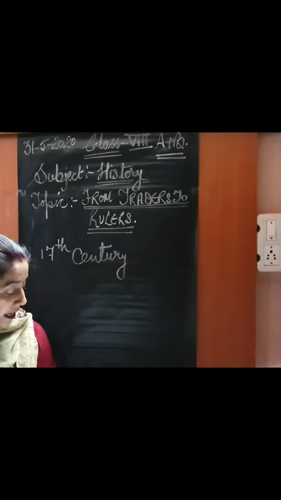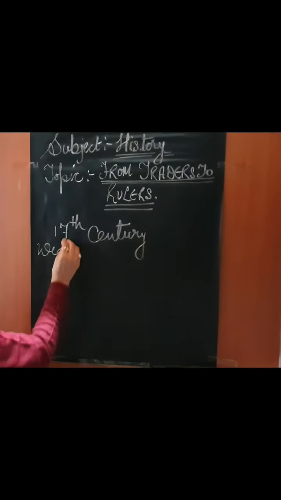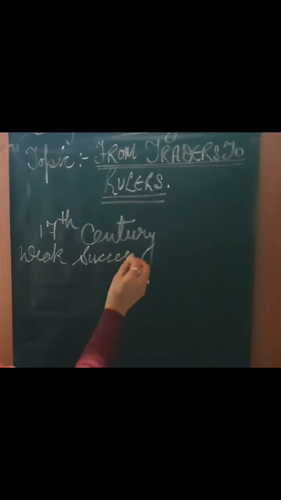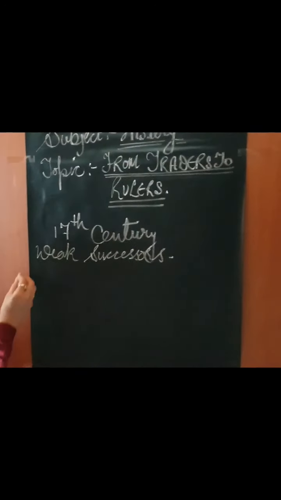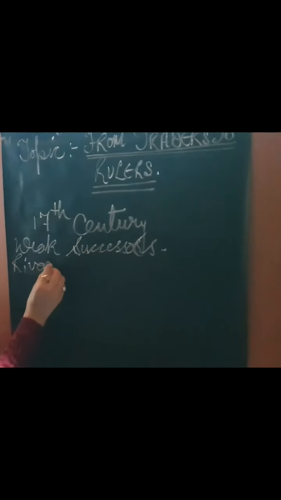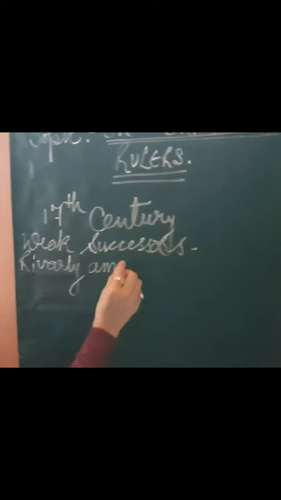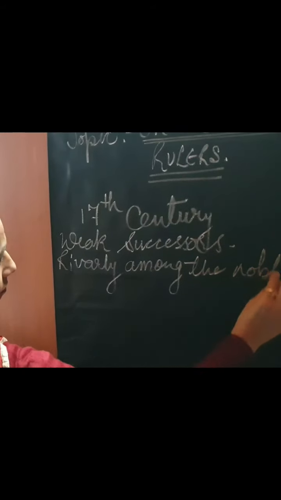What we had covered was the weak successors, the first point due to which the Mughal Empire declined. Then the rivalry among the nobles, the second point.